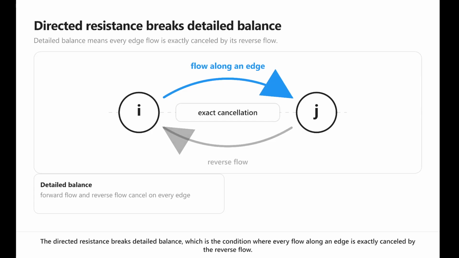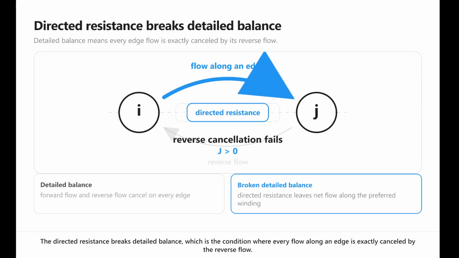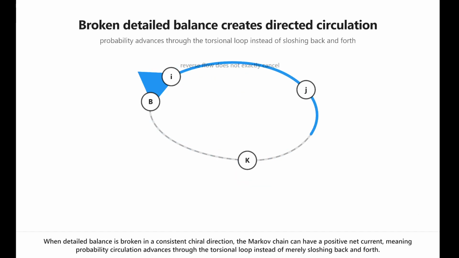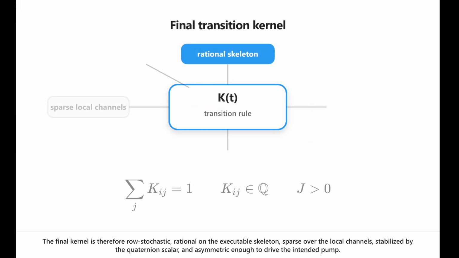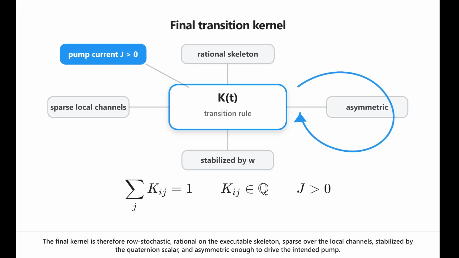The directed resistance breaks detailed balance, which is the condition where every flow along an edge is exactly cancelled by the reverse flow. When detailed balance is broken in a consistent chiral direction, the Markov chain can have a positive net current, meaning probability circulation advances through the torsional loop instead of merely sloshing back and forth. The final kernel is therefore row stochastic, rational on the executable skeleton, sparse over the local channels, stabilized by the quaternion scalar, and asymmetric enough to drive the intended pump.